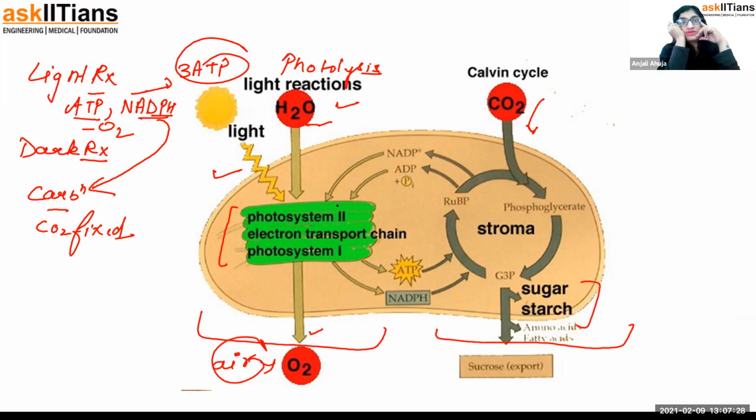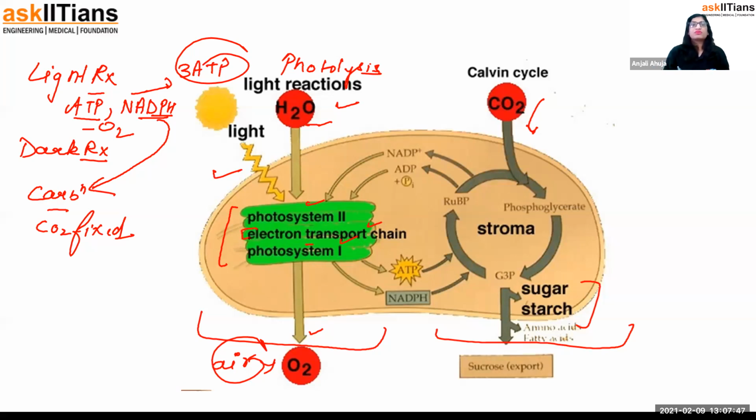Xanthophyll, carotenoids, all those things, they all are present in the thylakoid. A lot of pigment. We call it a photosystem. Photosystem means pigment system, a group of pigments. So here, one group, two groups, and a reaction which is known as the electron transport chain. It's fine whether you want to learn it or not, but it is another reaction.